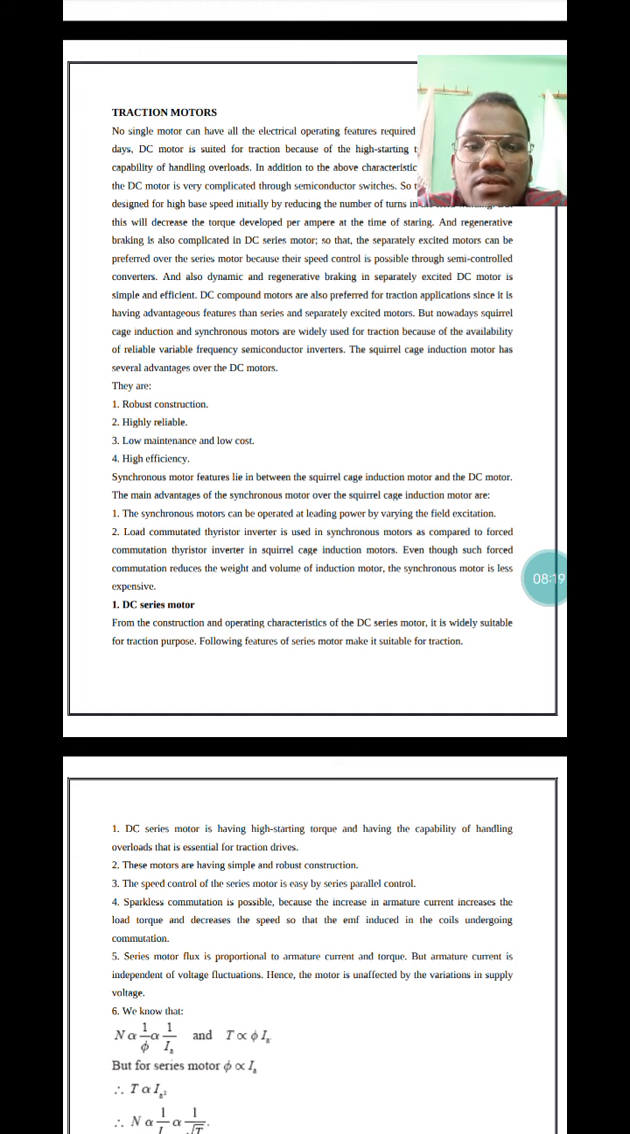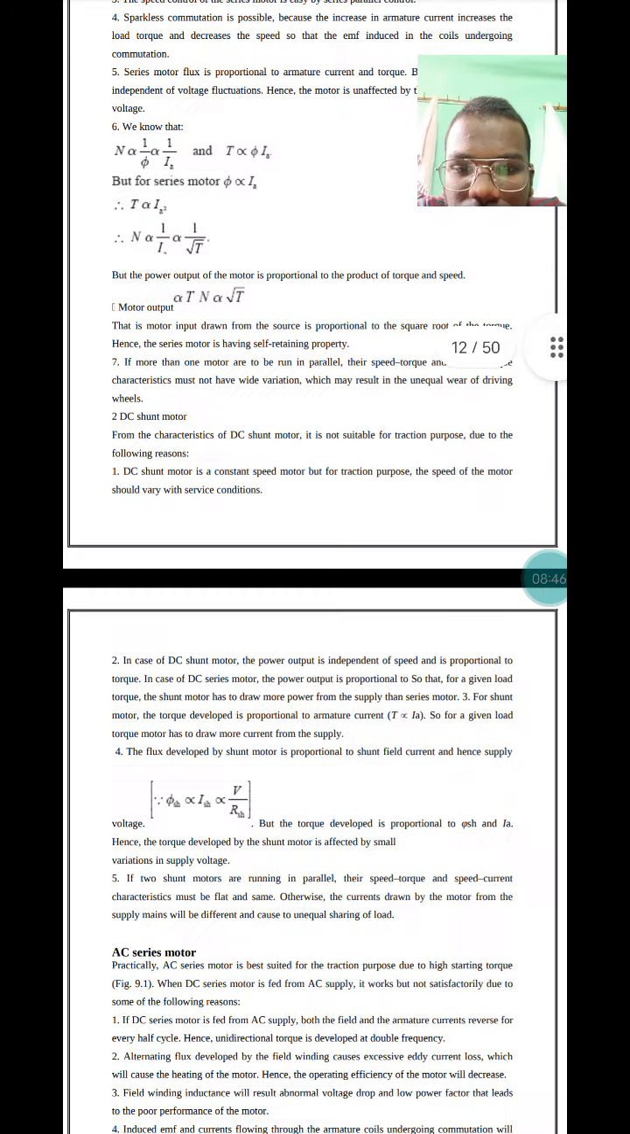The main advantages of the synchronous motor over the squirrel cage induction motor are that the synchronous motor can be operated at leading power factor by varying the field excitation, and a load commutated thyristor inverter is used with the synchronous motor as compared to a forced commutation thyristor inverter with squirrel cage induction motors. Even though forced commutation reduces the weight and volume of the induction motor, the synchronous motor is less expensive.